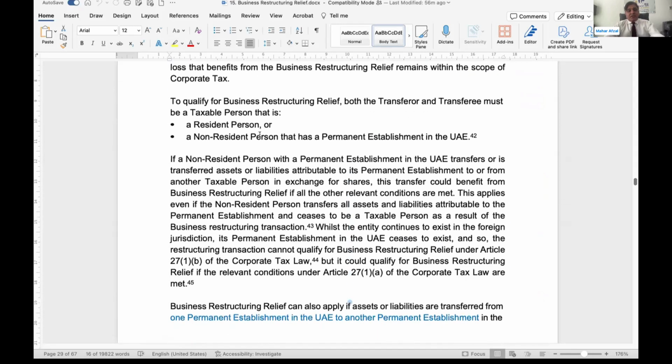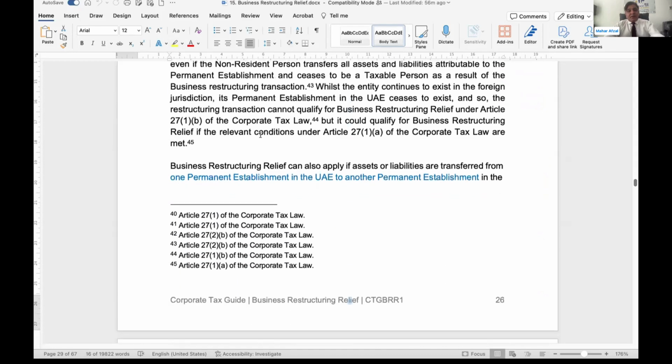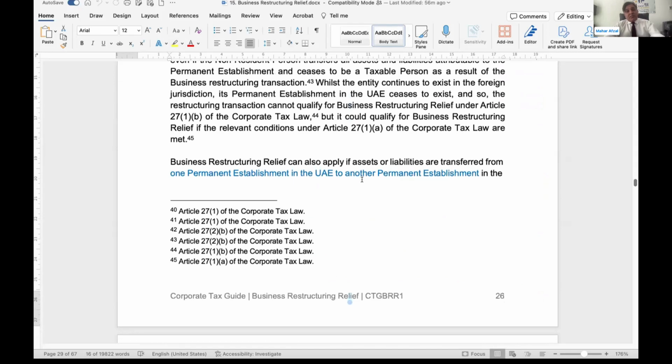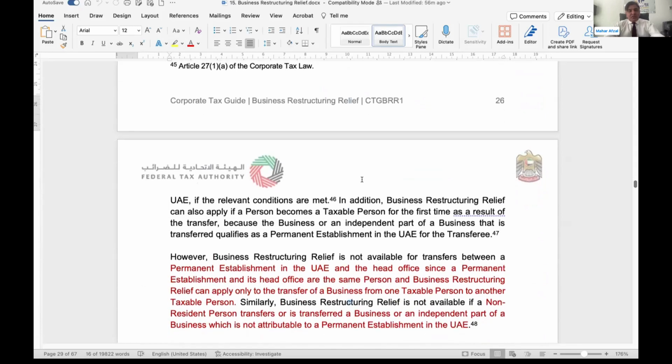Taxable person's condition: it should be a resident taxable person or a PE of a non-resident person. Important: one PE in the UAE to another PE. If the transaction is being made from one PE to another PE within the UAE, still you can enjoy the business restructuring relief, subject to all other conditions being satisfied.